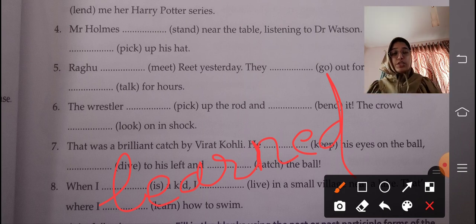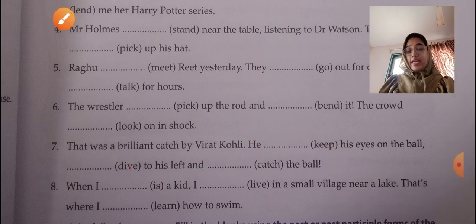So the answer to question 8 is was, lived. That's where I learned how to swim. So this is exercise number A of your textbook.